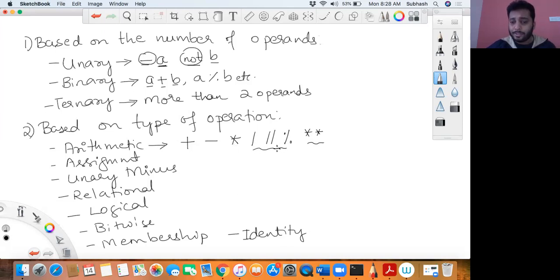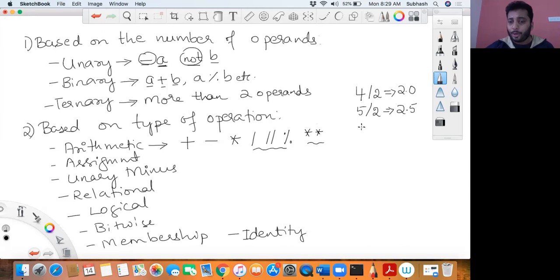So how does this division work basically? Okay, it is like this. If I say 4 divided by 2, in Python it will give you 2.0. Now if I say 5 divided by 2, then in Python it will give you 2.5. This is how it works in Python.